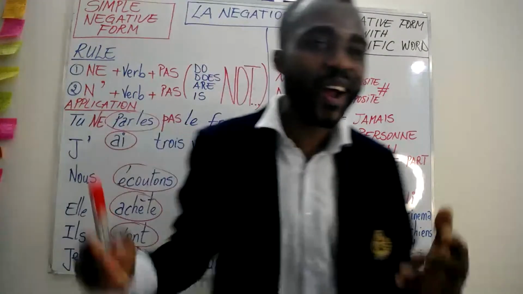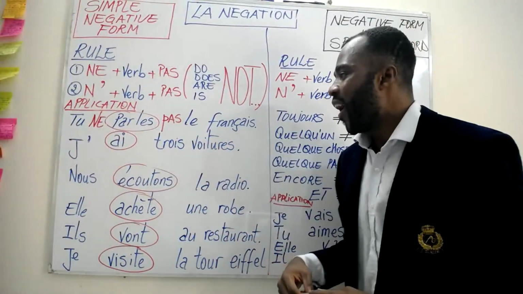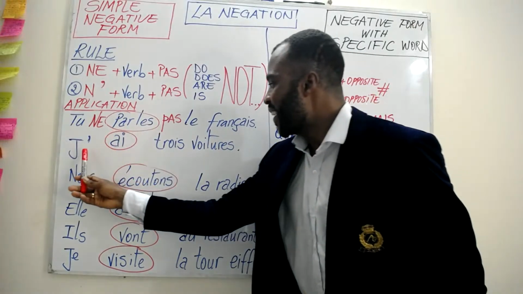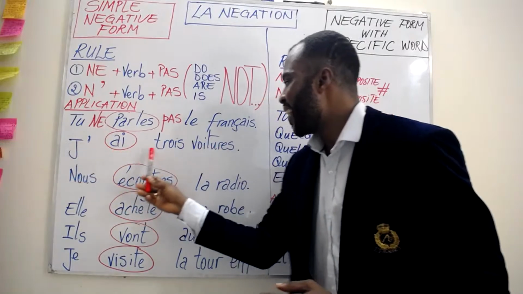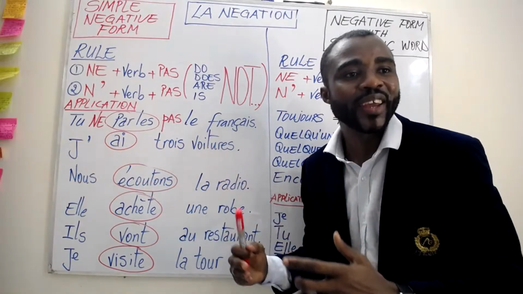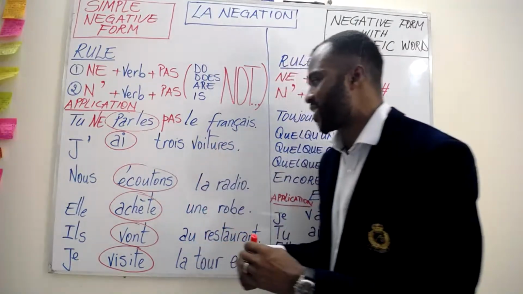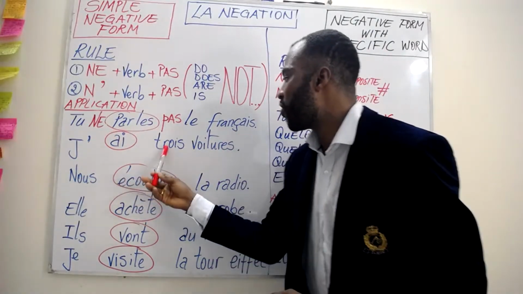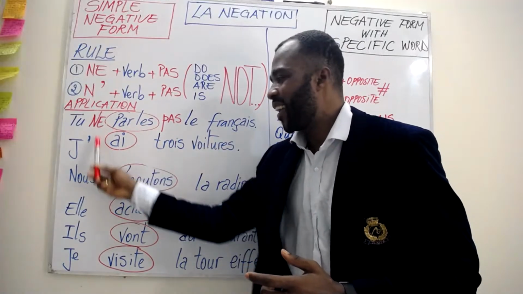Amazing, bravo. All right, now you can do it on your own. Okay, that's your turn. Try. Okay, let's do it together. J'ai trois voitures. J'ai trois voitures, which means I have three cars. So this is our verb, a. All right. A is the verb.